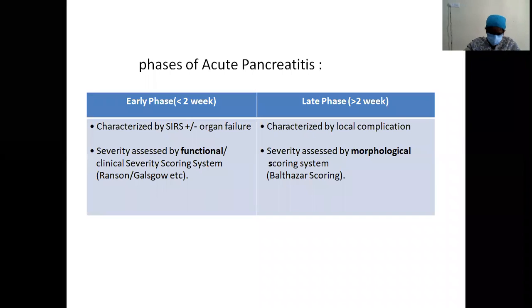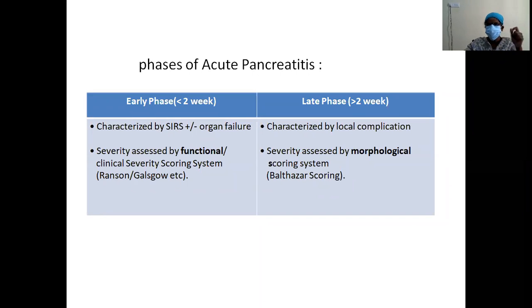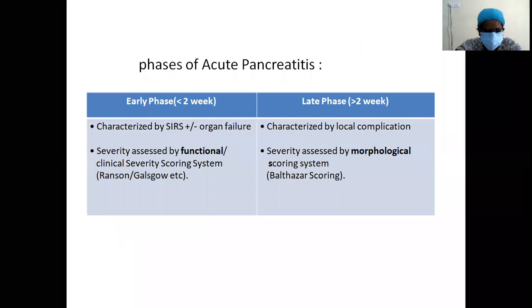How do you divide acute pancreatitis? It can be divided into two phases: the early phase and the late phase. The early phase is less than 2 weeks, and the late phase is beyond 2 weeks. The early phase is characterized by systemic inflammatory response syndrome with or without organ failure. The late phase is usually characterized by local complications.